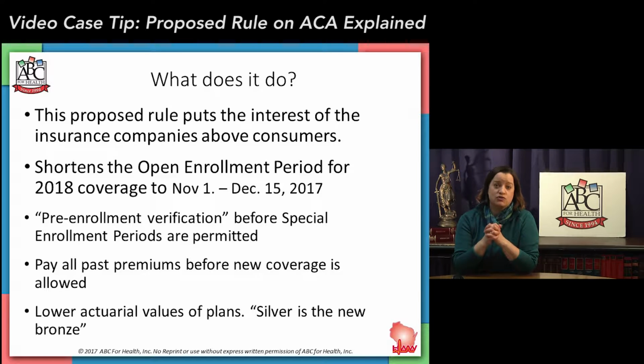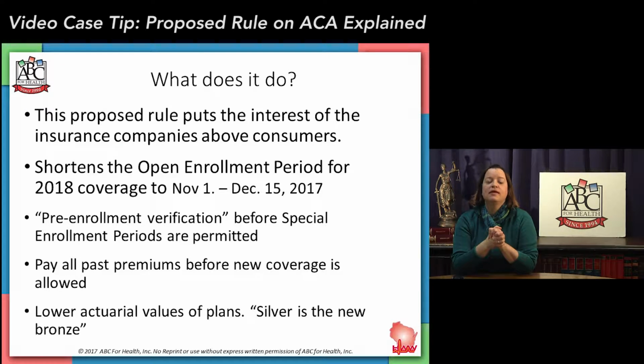There was a lot of talk by insurance companies that they believe individuals and consumers are gaming the system, waiting until there's an illness to sign up for coverage and taking advantage of special enrollment periods to gain insurance after open enrollment had already closed. Now, there isn't any data that we can see or that any other groups have found that will support that claim, but it is the rationale behind why they're trying to tighten up special enrollment periods. Another change, an individual is required to pay all of their past due premiums before new coverage is allowed. That's actually changing the interpretation of some of the rules that are in the existing Affordable Care Act, and we'll look at that in a little bit as well.